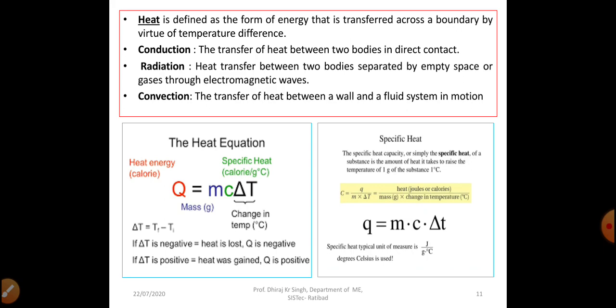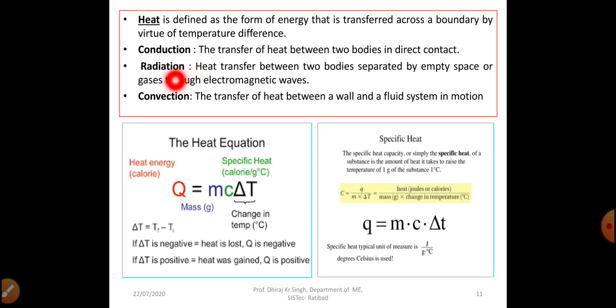Now we will discuss, students, what is heat? So basically heat is defined as the form of energy that is transferred across a boundary by virtue of temperature difference. When there is a temperature difference, then we can define heat very easily, right? So dear students, the transfer of heat between two bodies in direct contact is called conduction, right?